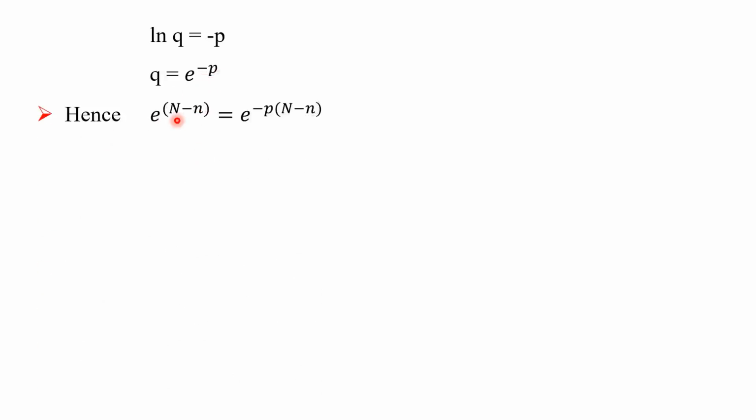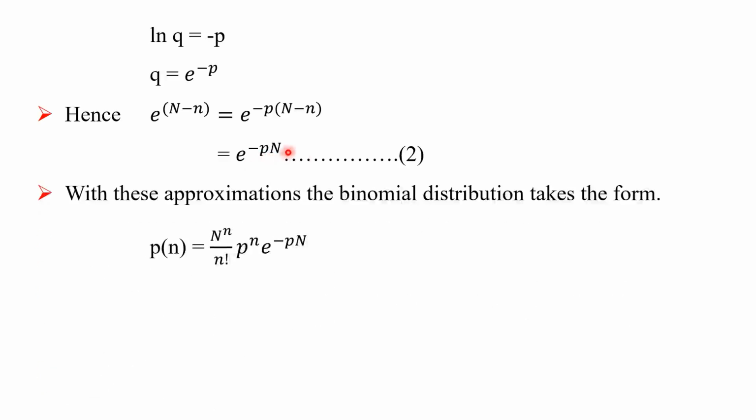Hence, Q raised to capital N minus small n is equal to e raised to minus P in bracket (capital N minus small n), which is also written as e raised to minus PN. That is written as equation number 2.